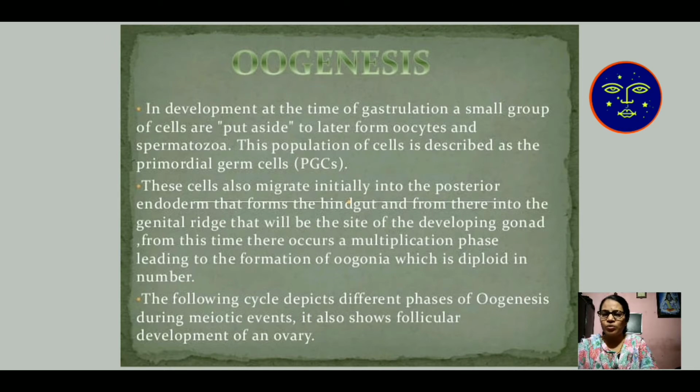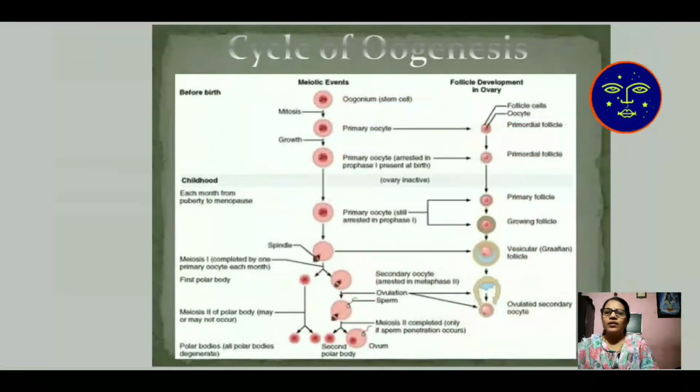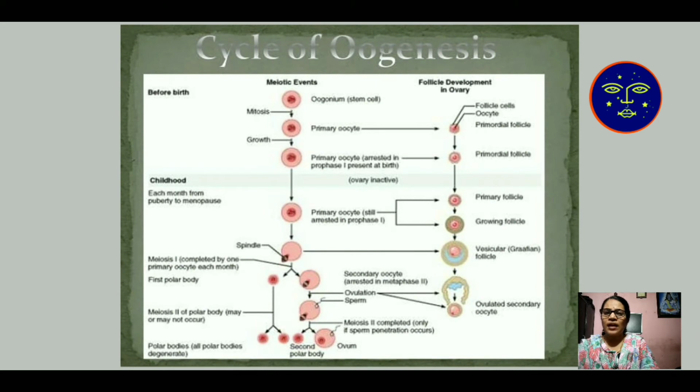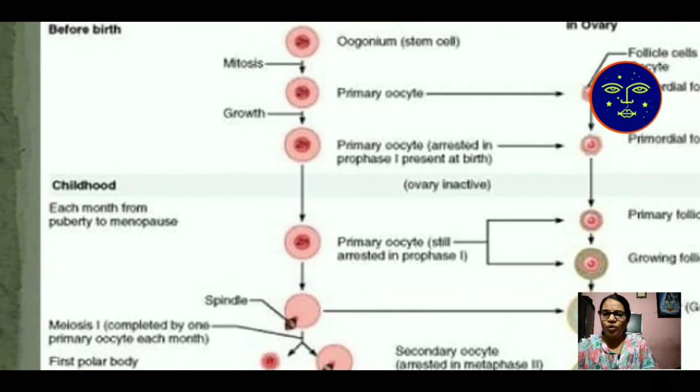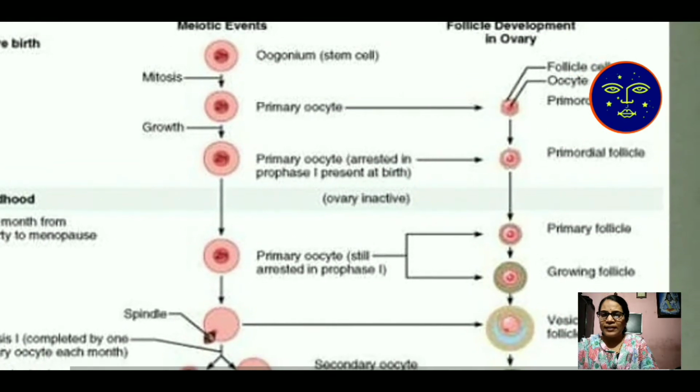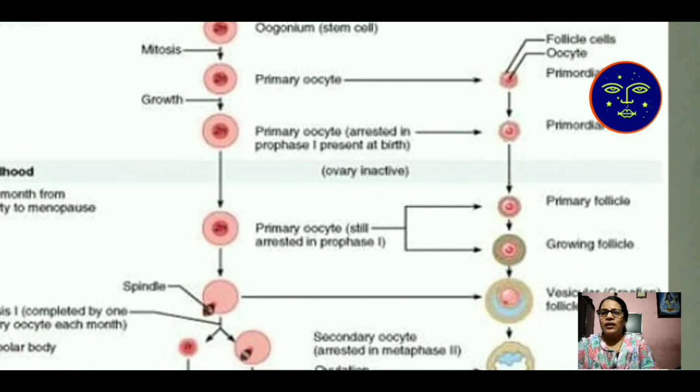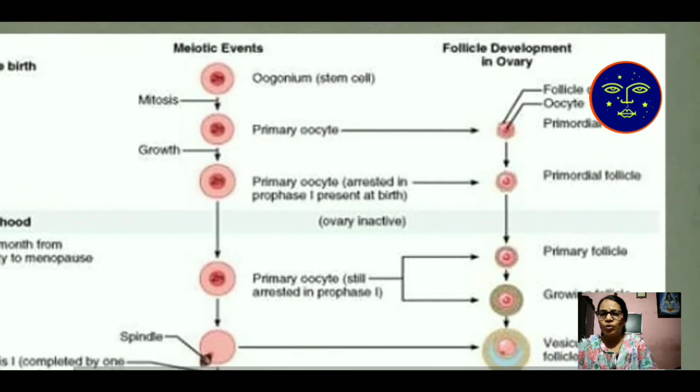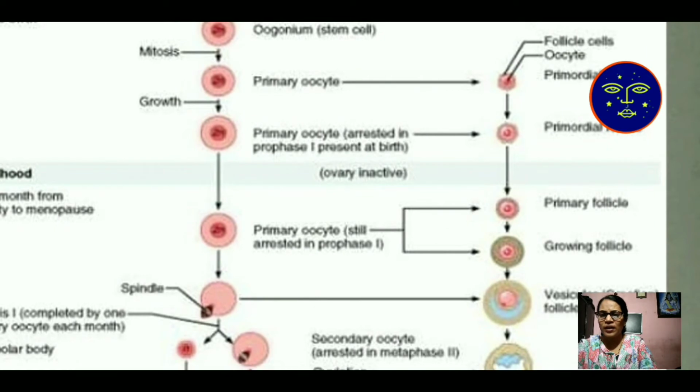It also shows follicular development of an ovary. This is the total cycle of oogenesis. In the first cycle, oogonial cells undergo mitosis and growth occurs. Then after growth is complete, the oogonium cell is converted into a primary oocyte.